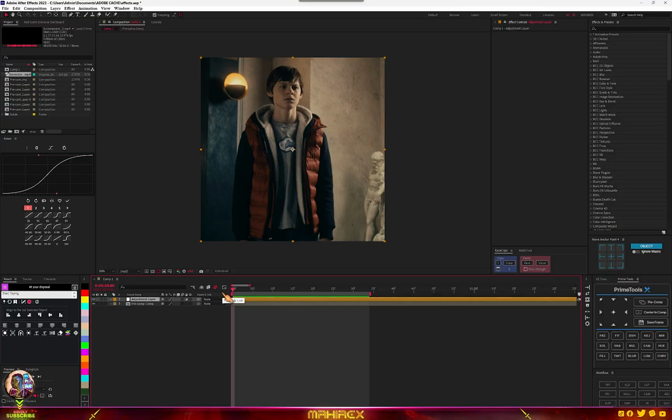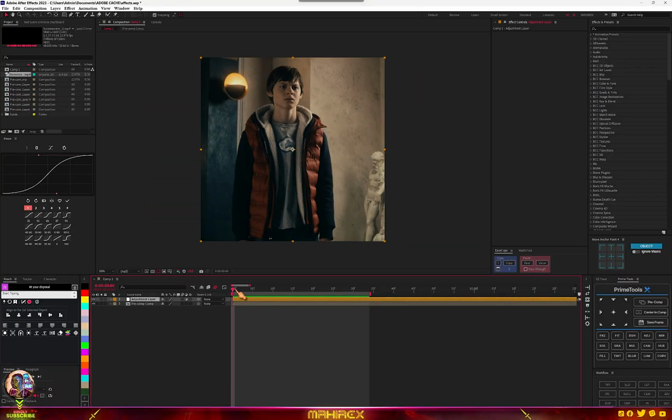For this quick effect, I'm going to show you how to create this type of omni diffusion. I know most of you know how to do this omni diffusion effect, but today I'm going to add something to it to give it some style or some looks. So all you have to do is just create your new adjustment layer. So this is my adjustment layer. Now search for omni diffusion.